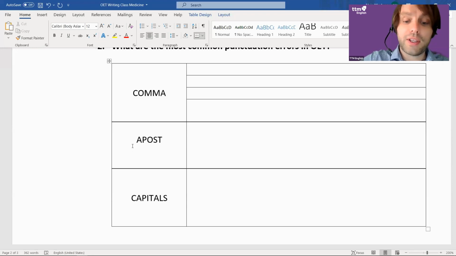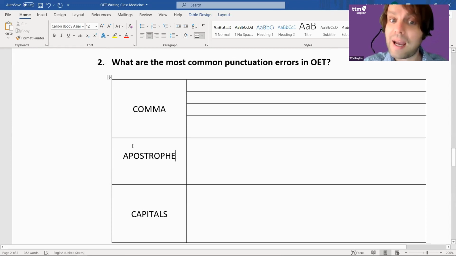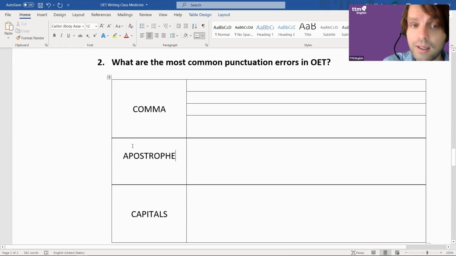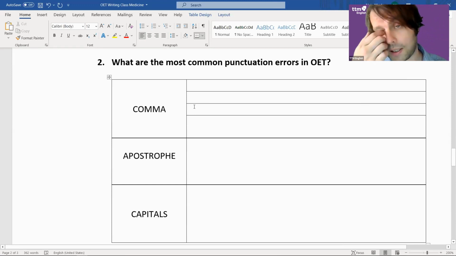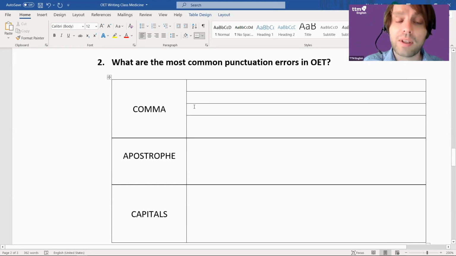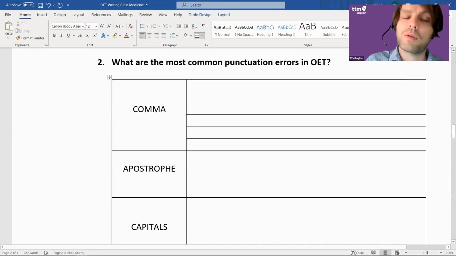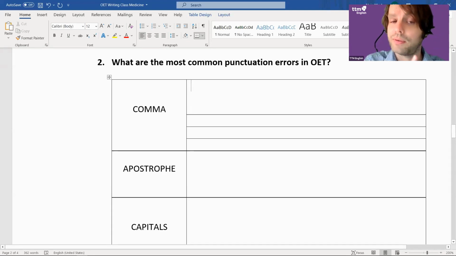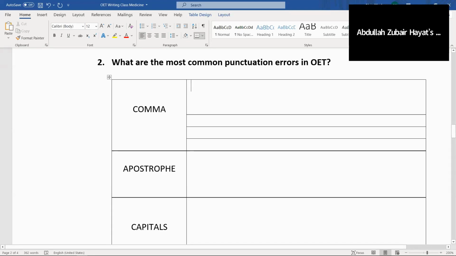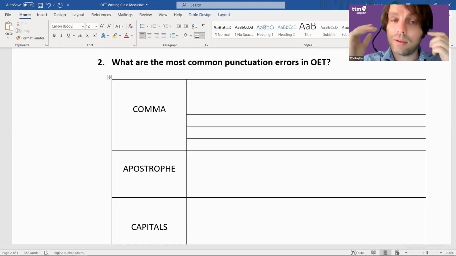Now, the last two I can explain to you fairly easily. Apostrophes and capitals I can explain fairly easily, but the comma is more complicated. So let's start with the comma. What do you think the most common error is with commas? Can anyone guess? It's actually a really easy error.